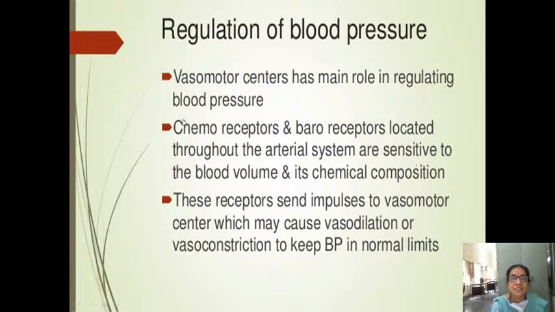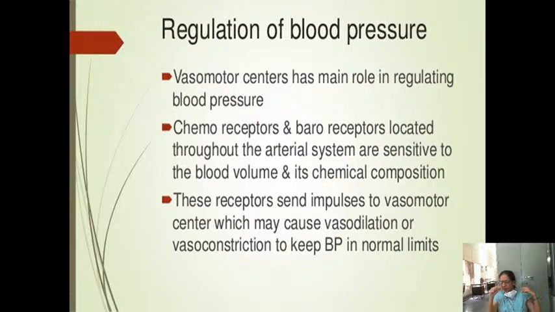These receptors, baro and chemo, will send impulses to the vasomotor center, which will either vasoconstrict or vasodilate. Whenever there is vasoconstriction, your blood pressure will increase. When there is vasodilation, your blood pressure will decrease. So supposing your blood volume is low, your BP is low, so vasoconstriction of the vessels will occur. They will try to increase the pressure.